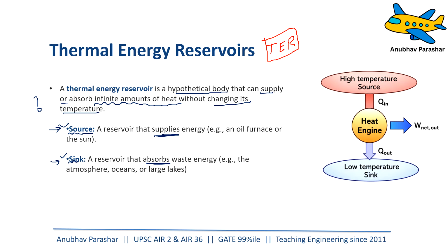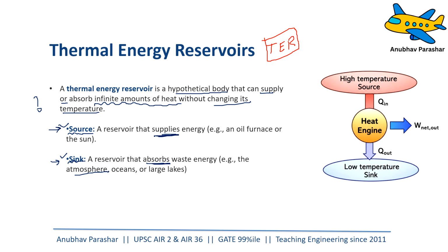At the same time, we can consider the atmosphere to be a sink, a thermal energy reservoir. For example, all our engines, be it thermal power plants or jet engines, are rejecting heat into the atmosphere. But the temperature of the atmosphere is not rising. The atmosphere keeps on absorbing the heat, but the temperature is not rising. Now, you might ask, what about global warming? Global warming is a phenomenon caused by many different factors, not just this heat rejection, and it is not taking place immediately. It takes many years for the atmosphere to get heated, that too by 1 to 2 degrees. So that is a different aspect altogether.